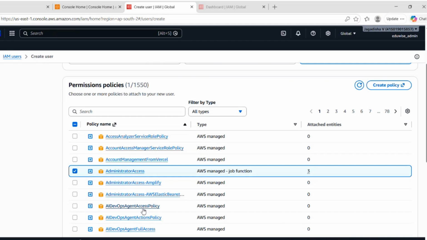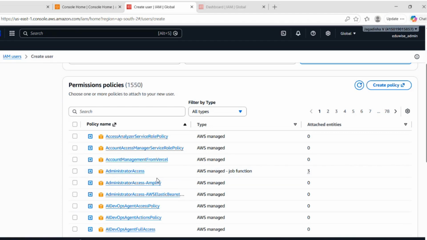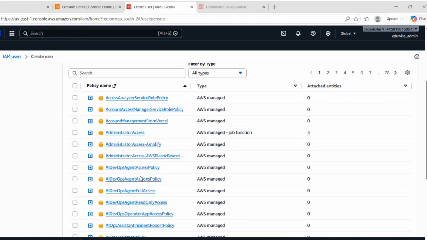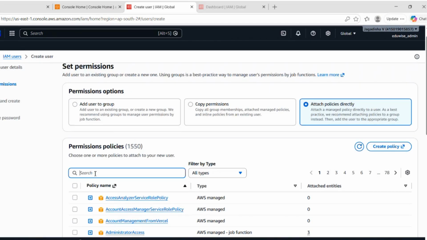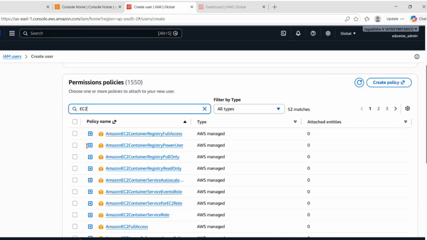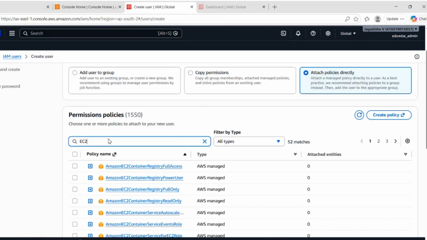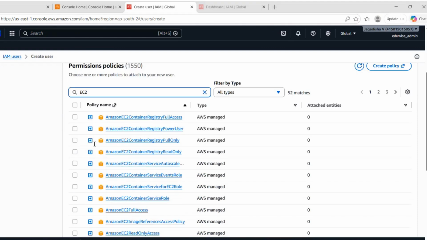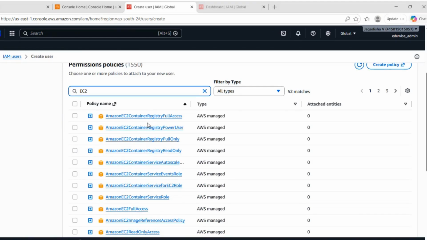But that's not a best practice, right? Based on the team, let's assume Khan is working for some development team. In such a case, he doesn't require complete administrator access. He requires only access to EC2 servers. So in such a case, we need to search here for EC2, and all the policy names related to EC2 will be listed here.